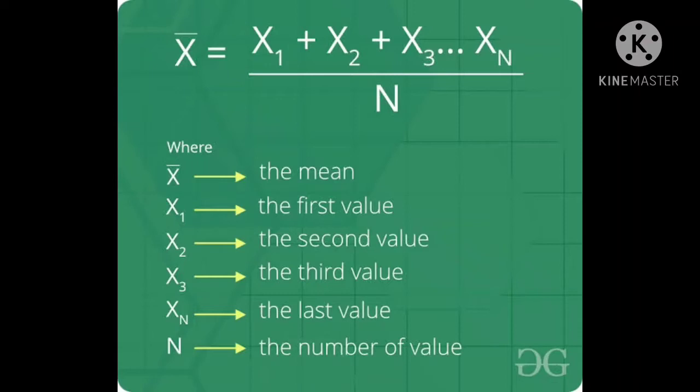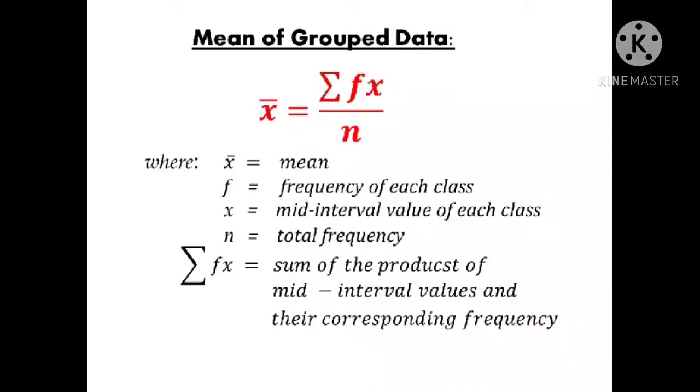So here x bar equals x1 plus x2 plus x3 and so on up to xn, by n. Sum of all observations by number of observations. X bar is the mean, x1 is the first value of observations, x2 is the second value, x3 is the third value, xn is the last value and n is the number of observations. Okay children?